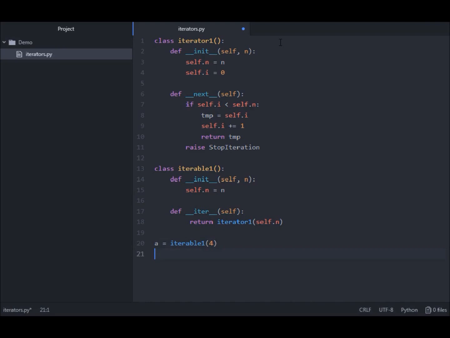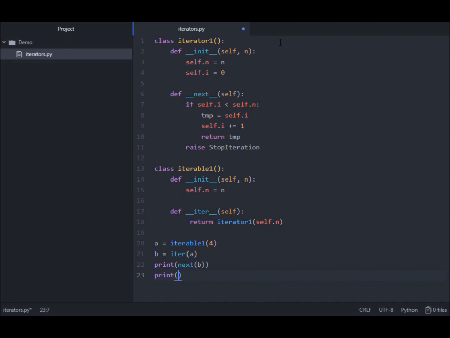Now, if you want to build the iterator, you use the function iter. The function iter will call the dunder iter method already developed in iterable 1. And if you use the iterator, you need next b.